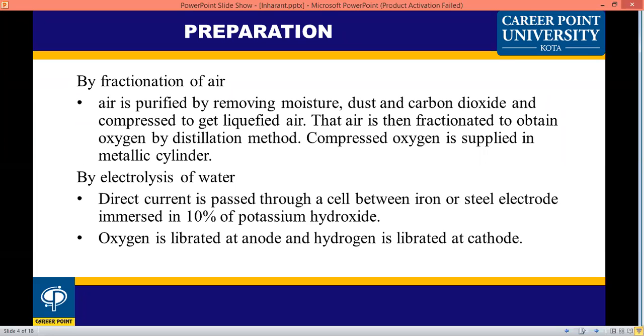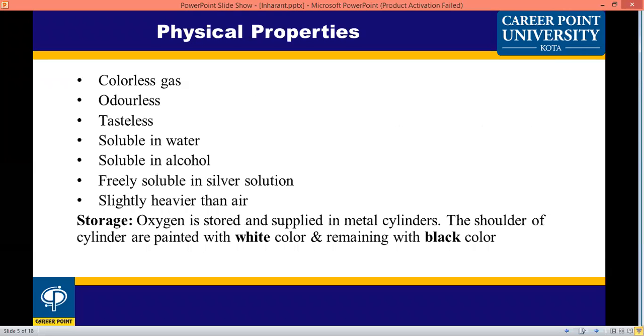This compressed oxygen is supplied in metallic cylinders. The second method is electrolysis of water, where direct current is passed through a cell between iron or steel electrodes immersed in 10% potassium hydroxide. Oxygen is liberated at the anode and hydrogen at the cathode. The oxygen is separated out and collected in compressed metallic cylinders for supply.